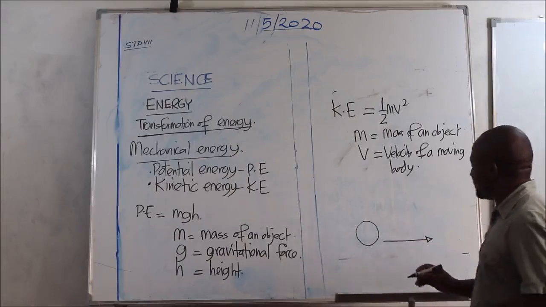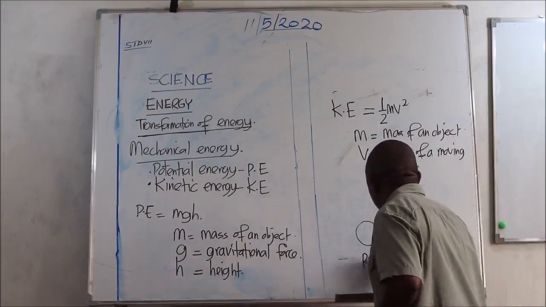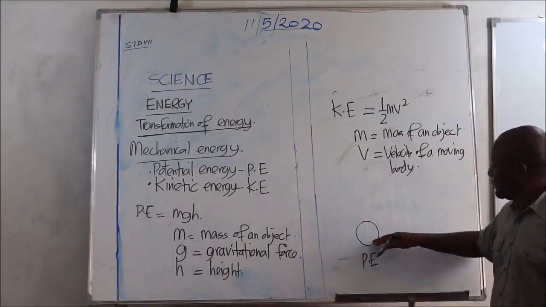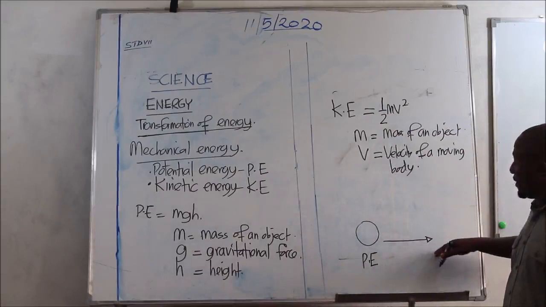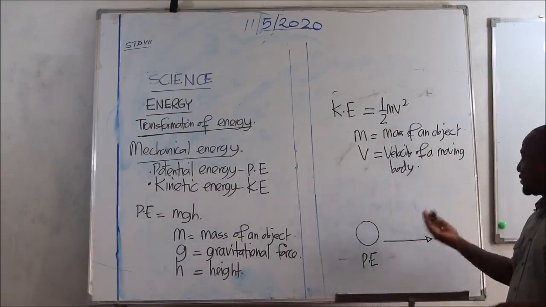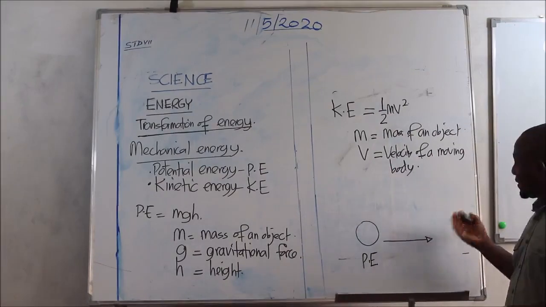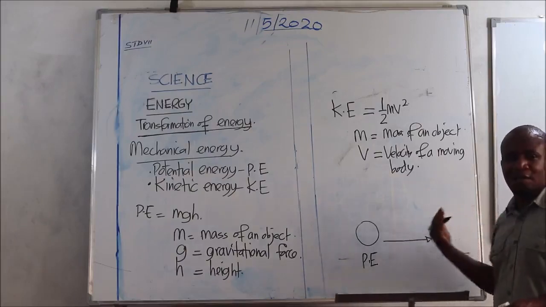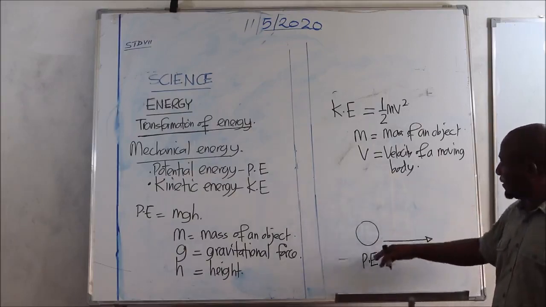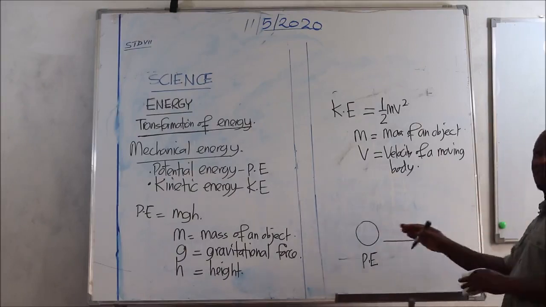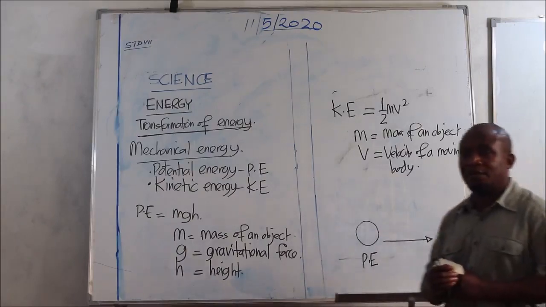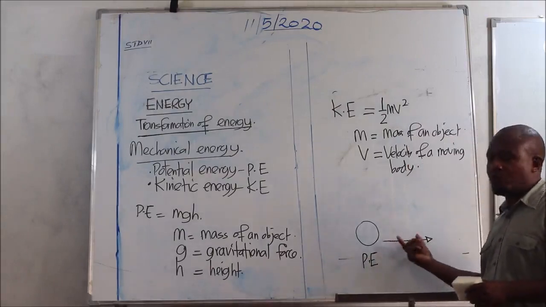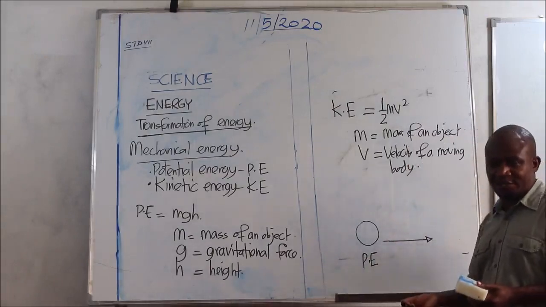We say this ball has potential energy. Now, when the ball is kicked, we expect it to move to the direction intended. And as the ball moves, as it is moving from this direction to any other direction, say the right, then we say this ball now possesses kinetic energy.